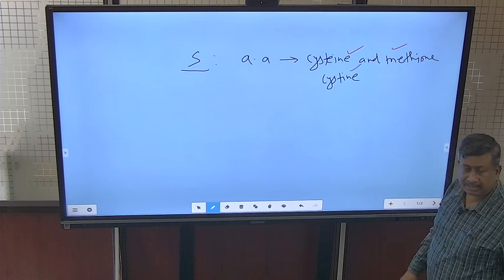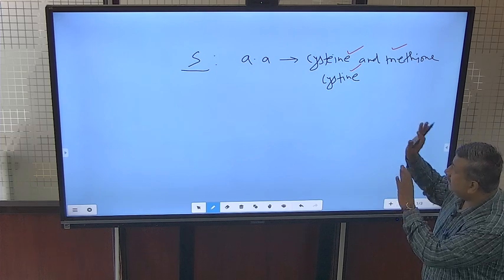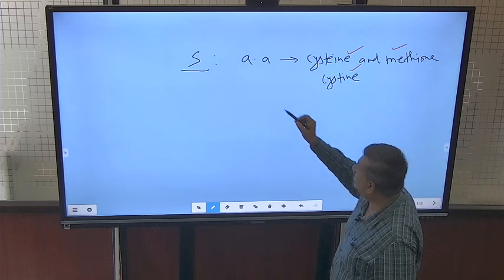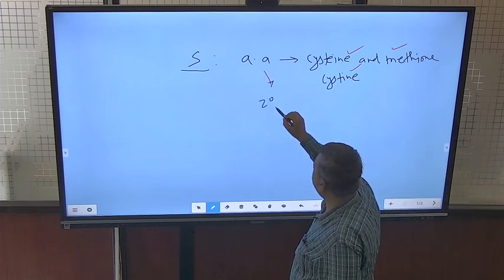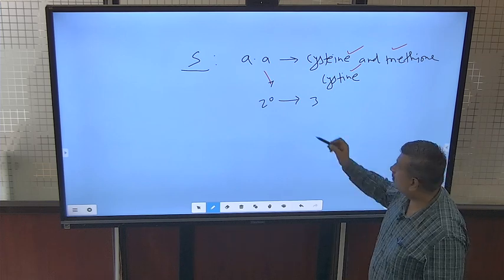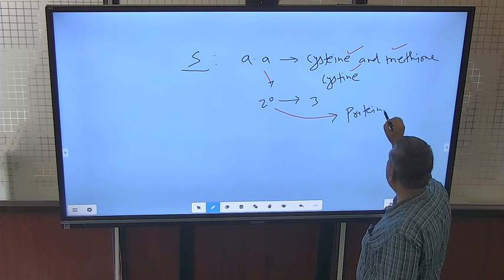So these amino acids are manufactured in the presence of sulfur, or sulfur is an essential part of these three amino acids. So 20 amino acids are required. Out of 20 amino acids, 3 are manufactured in the presence of sulfur. So that's why it is important for protein formation.